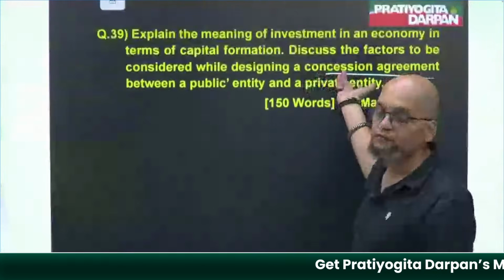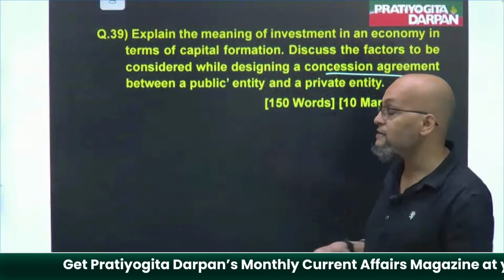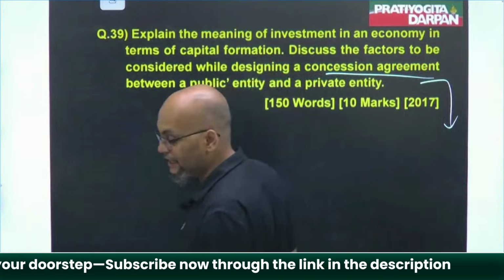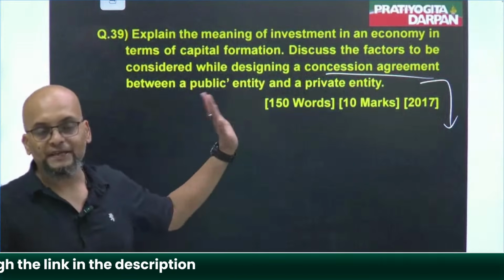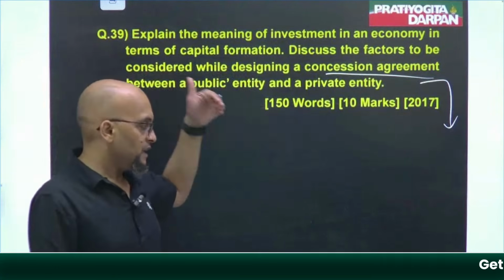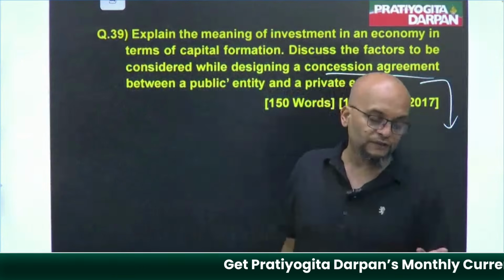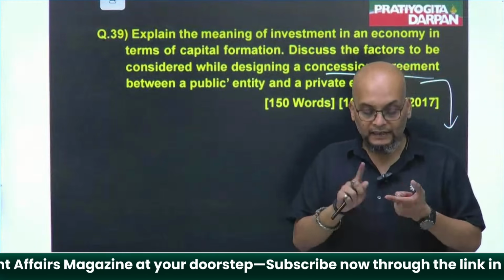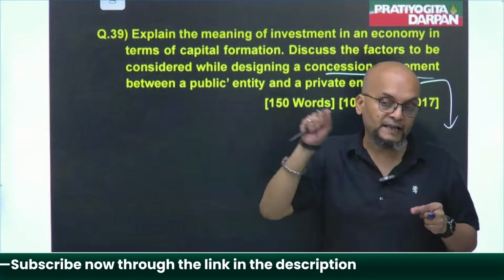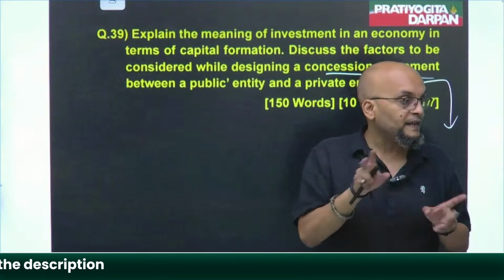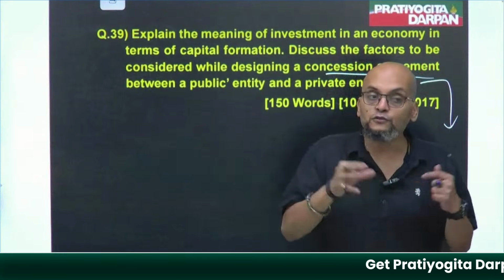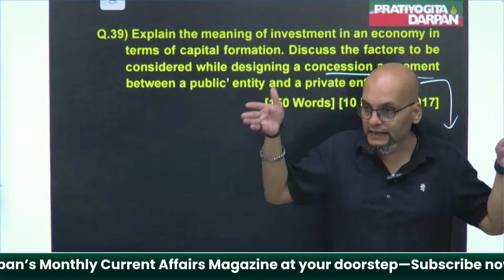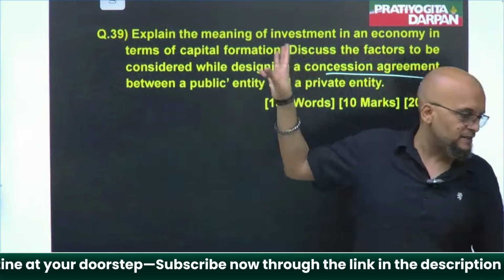And then the factors while designing the agreement: there are certain factors, and these were mentioned in the economic survey, and also in the budget when the government came out with these PPP schemes. That's why they asked about the factors. In a nutshell, first of all, both public and private should agree on the time period, that for this much time the private party should be ready to invest the money. Secondly, the government has to make clear for how long it is going to give the contract. Then the government has to solidify the dates, that by this date I want it completed. So all such things were here.